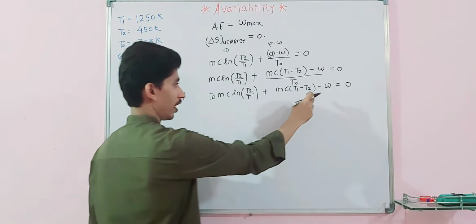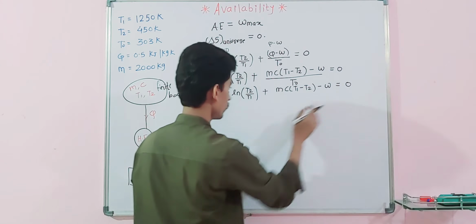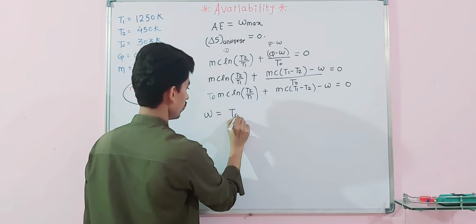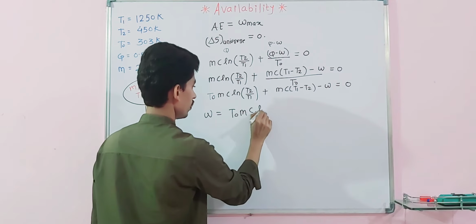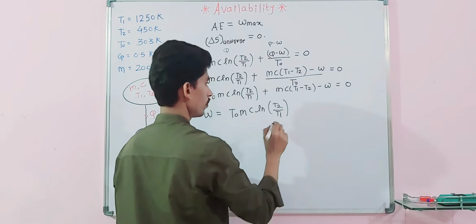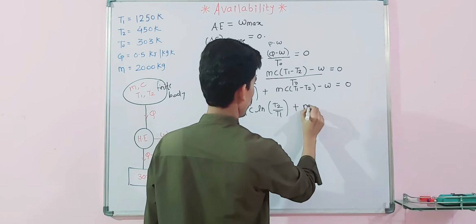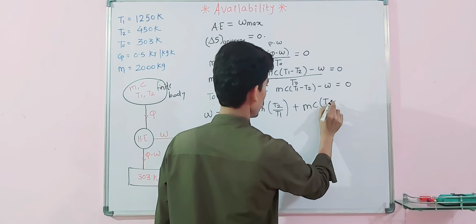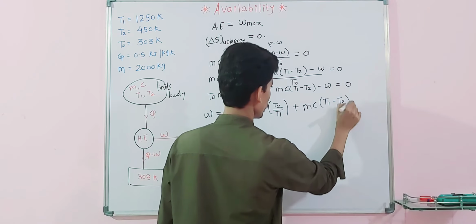Now we can transfer W to this side, so what we will get? W is equal to T naught MC ln T2 by T1 plus MC delta T, the temperature difference T1 minus T2, because T1 is the higher temperature.